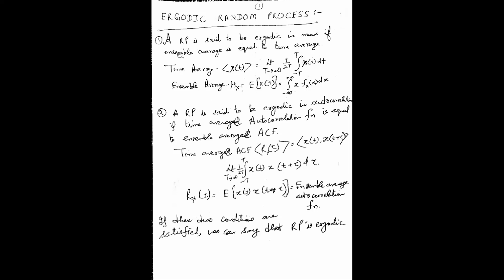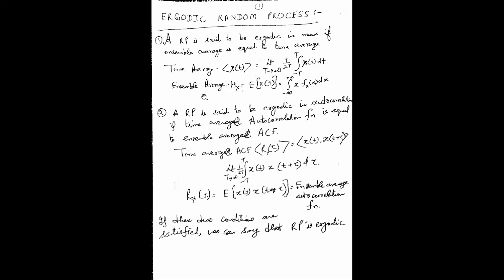Anyway, I hope you will appreciate at least that this subject is important. Because this is mathematics, it may be a little dry, but this is very important. You must know the fundamentals of this course. So a random process is said to be ergodic in mean. There are two conditions to be understood while saying that a random process is an ergodic process. First, it has to be ergodic in mean, and it has to be ergodic in autocorrelation.